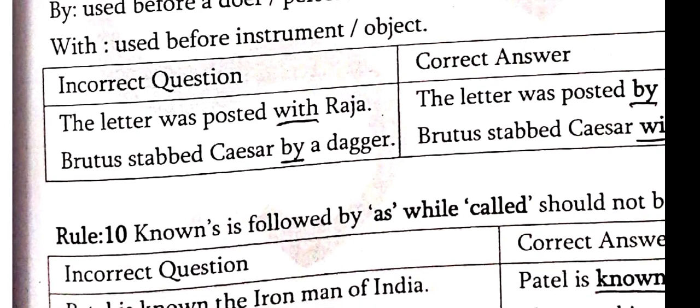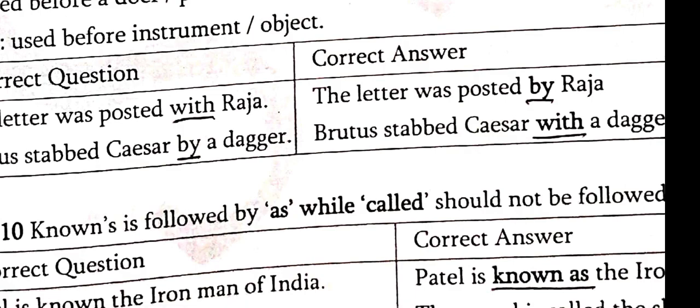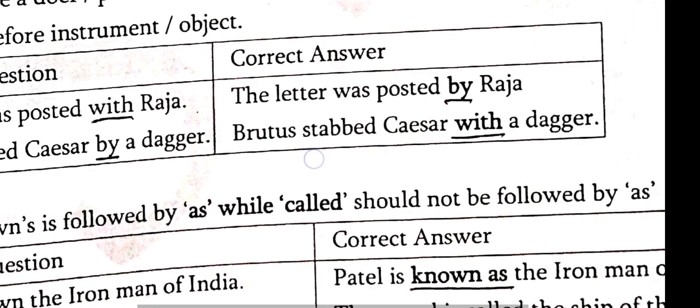Next one, Brutus stabbed Caesar by a dagger. Dagger means knife, sword. Name of the characters, you know, Brutus and Julius Caesar. Yes, Brutus stabbed Caesar by a dagger. By changes to with. Brutus stabbed Caesar with a dagger.